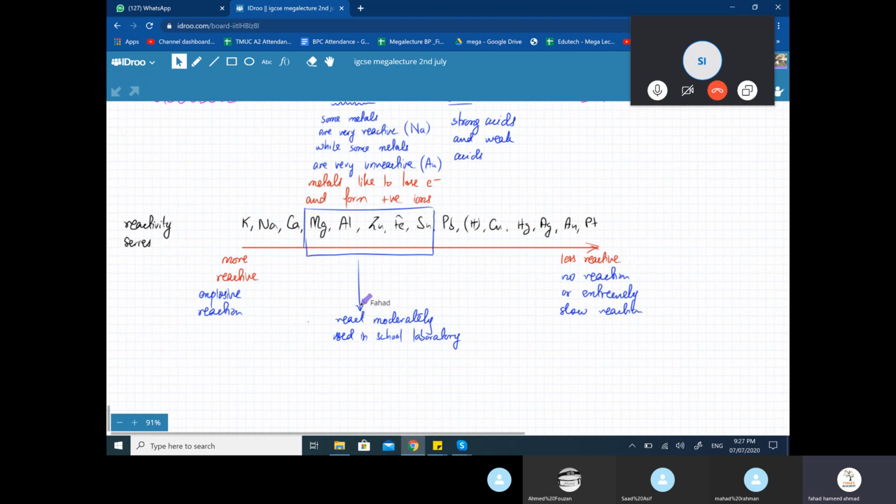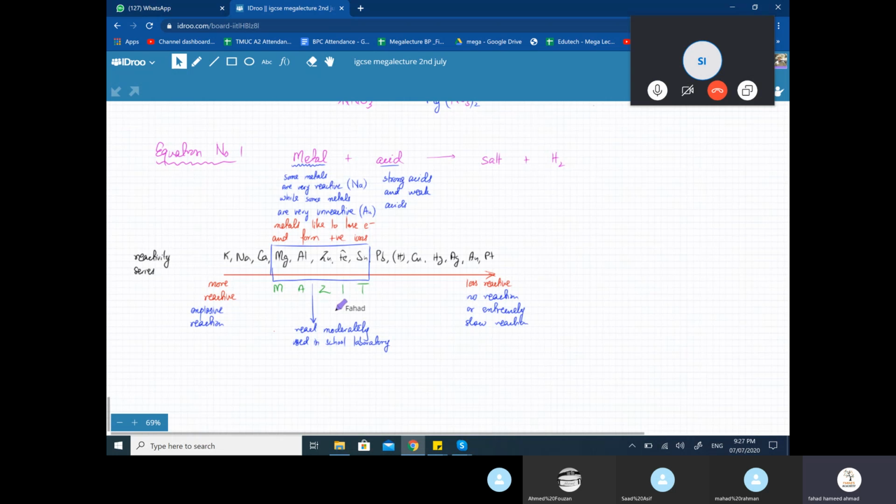One way to remember these metals is to remember the word MAZIT. You can try and remember this word. Z is zinc, A is aluminium, I is iron, and Sn is tin, so that's T. So just remember these words. When you think of this reaction, think of MAZIT metals. They're the ones that are going to have a normal reaction.